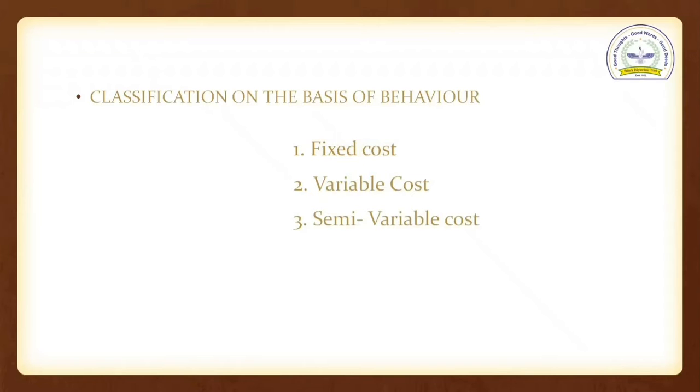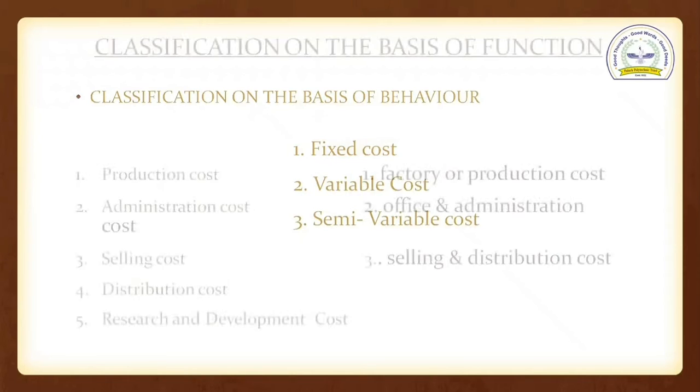Third, semi-variable cost. Student, semi-variable cost means those costs which contain partly fixed and partly variable components. An example of semi-variable cost is electricity charges. In electricity charges, some part is fixed and some part is variable. Another example, telephone charges.